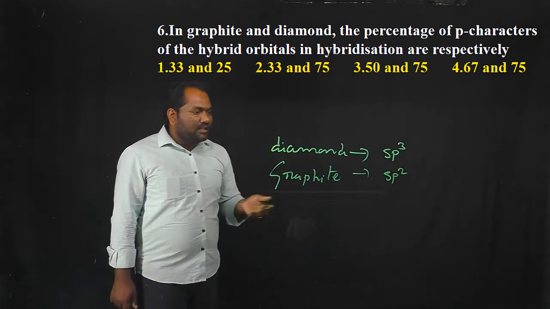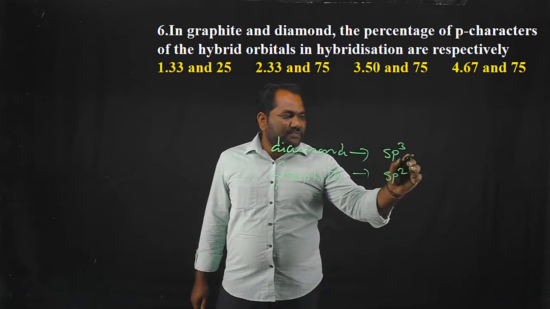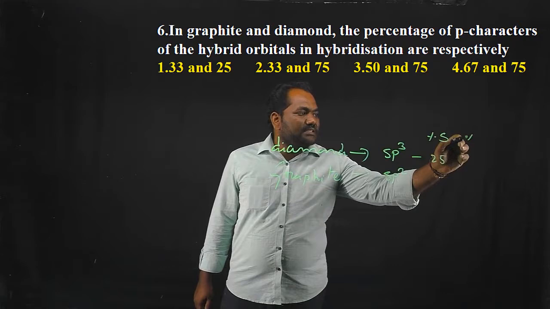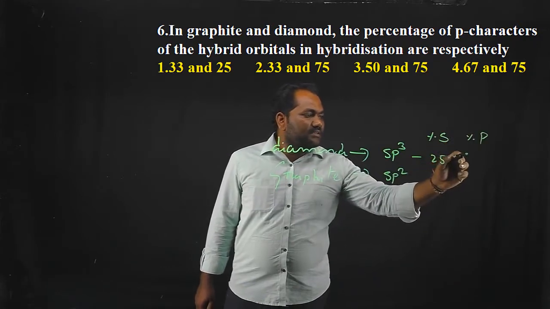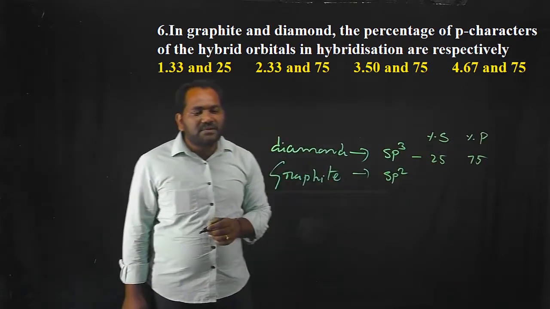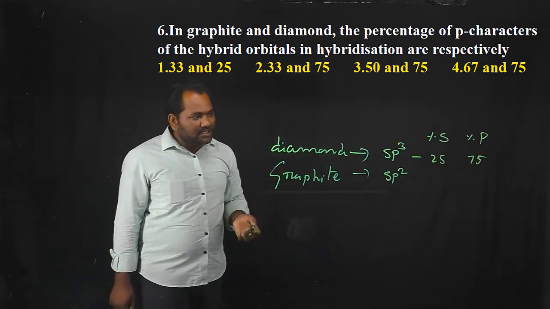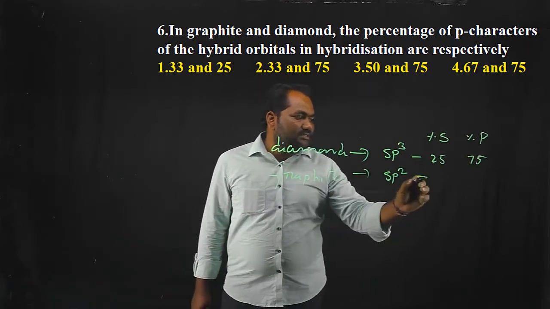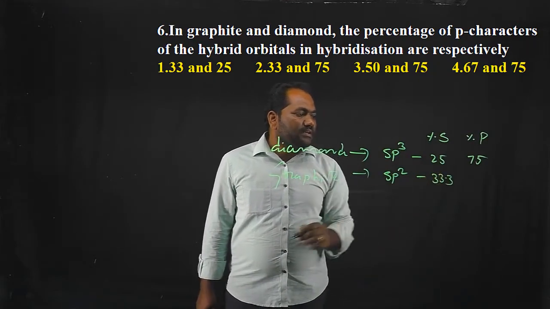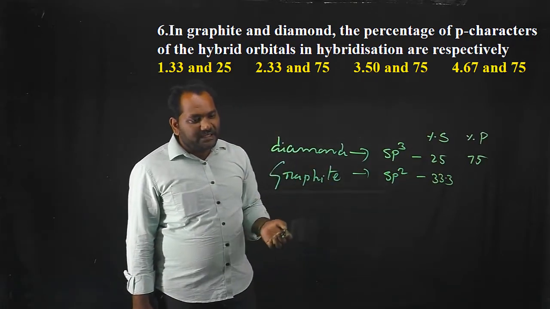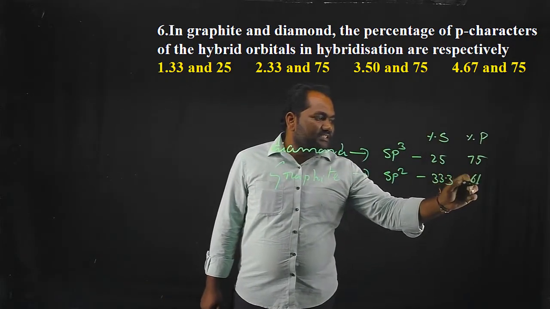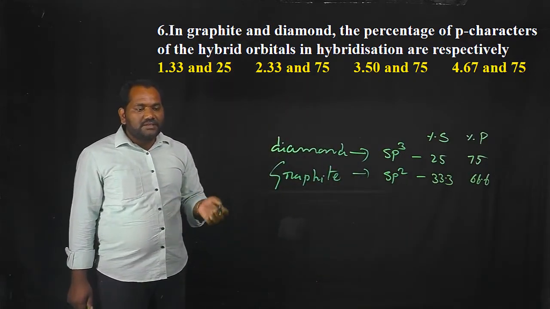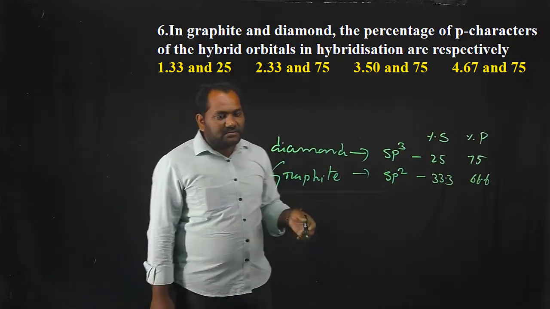In the hybridization phenomenon, in the case of sp3 hybridization, the percentage of s orbital is 25 and the percentage of p orbital is 75. Similarly, in the case of sp2 hybridization, the percentage of s orbital is 33.3 and the percentage of p character is 66.6.